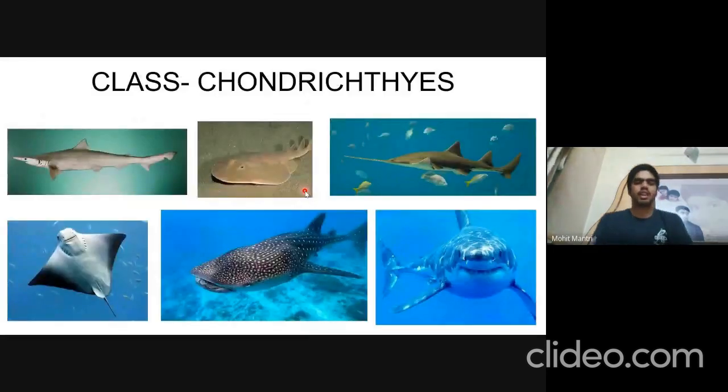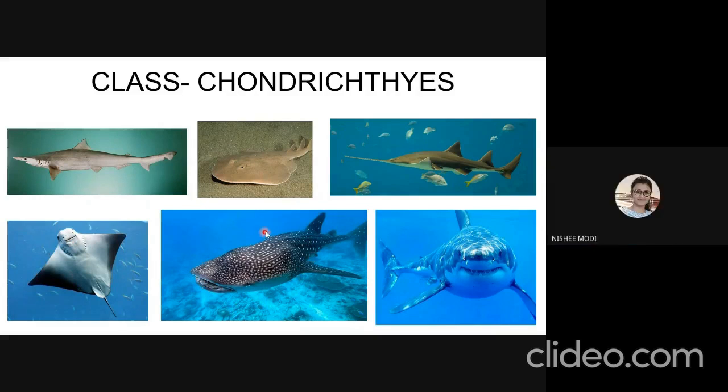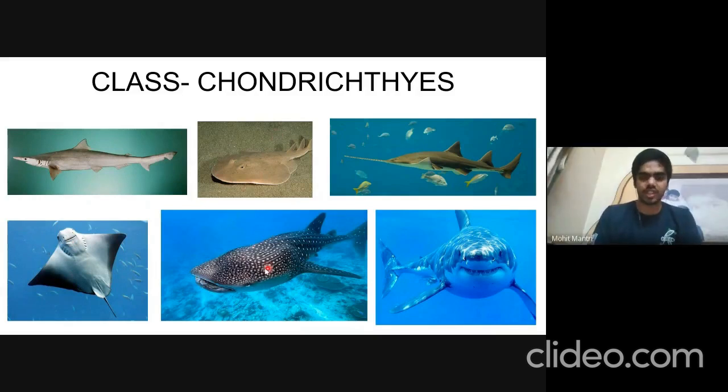Then comes the class Chondrichthyes. And this is Scoliodon, which is also known as dogfish. This is torpedo. This is stingray. This is whale shark, which is the largest cartilaginous fish. This is sawfish, and this is the great white shark.